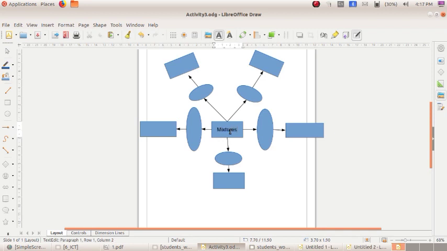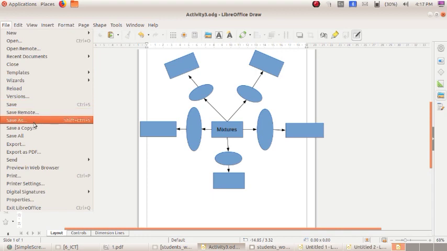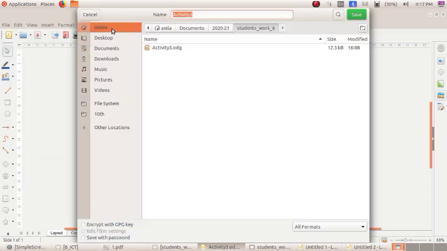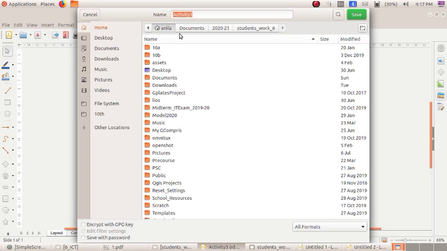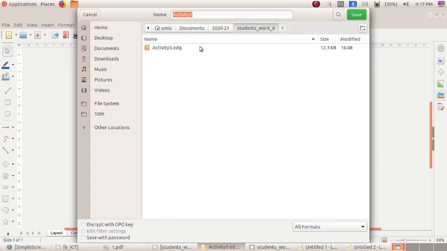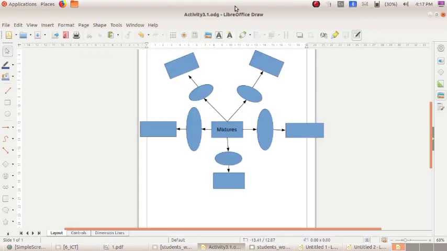Okay, now we are going to save it. For that, click on File, then click on Save As, then go for Home, then Students Work 6th. Here you can give the name Activity 3.1, then click on the Save button. Okay, now your work is saved in the name Activity 3.1.odg. Okay, now your work is saved in your computer.